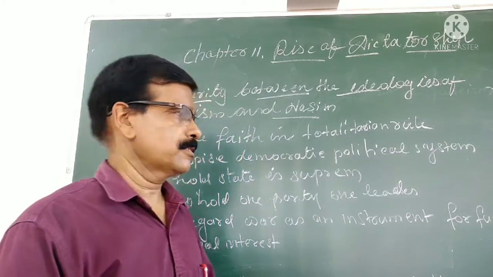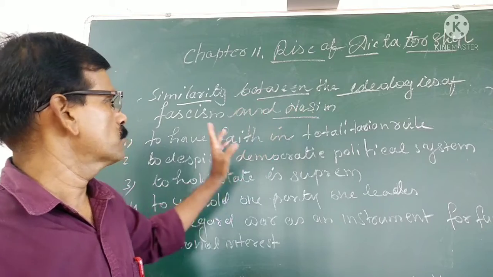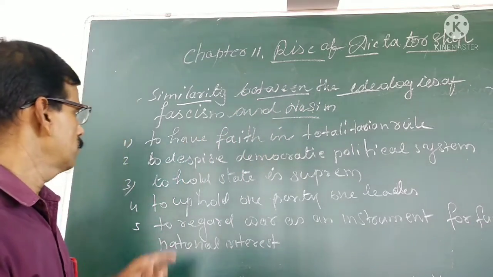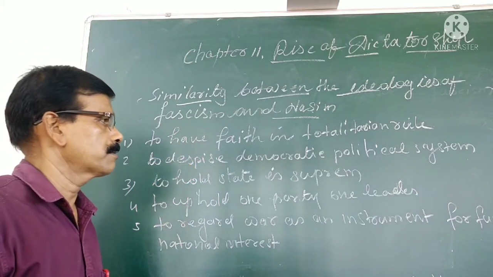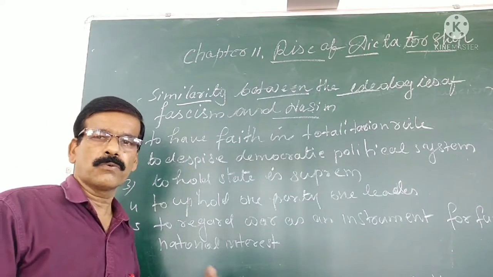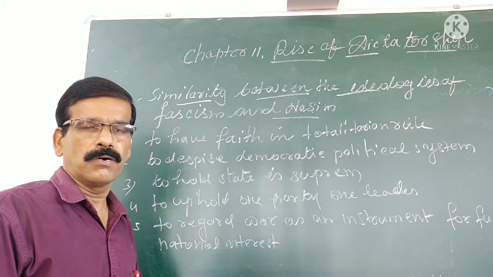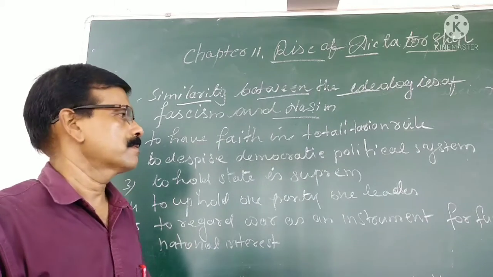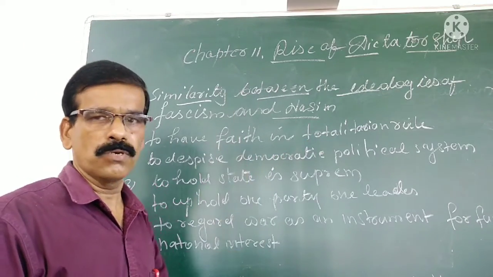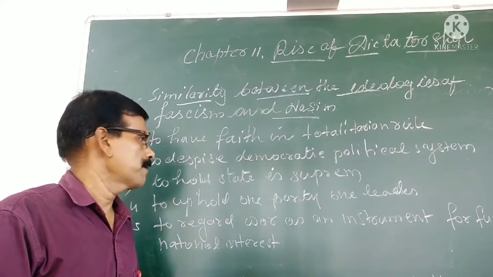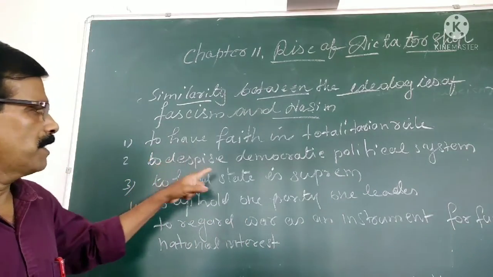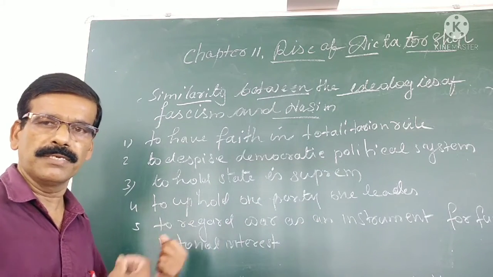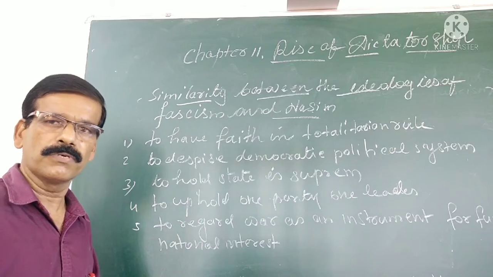Now let us discuss the similarity between the ideologies of fascism and Nazism. Here a number of similarities are there. First is faith in totalitarian rule, meaning a rule by a single leader who is not elected by the people, and the whole power is concentrated in one hand. That is known as totalitarian rule or dictatorship. And next is despising the democratic political system. Despise means hate, meaning completely reject the democratic form of government.